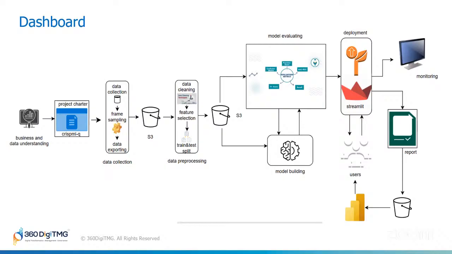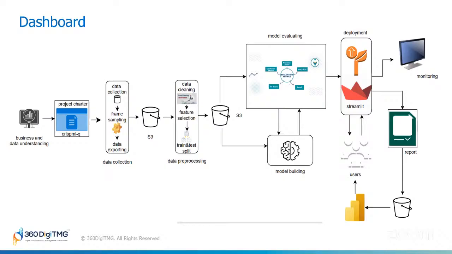Then we will go for model building. When it comes to model building, we will try different classification models, whether it could be logistic, KNN, different models. We will try models from basic to the complicated ones, decision tree, random forest. Once we try these models, we will evaluate them as well, that is, how the accuracy is.